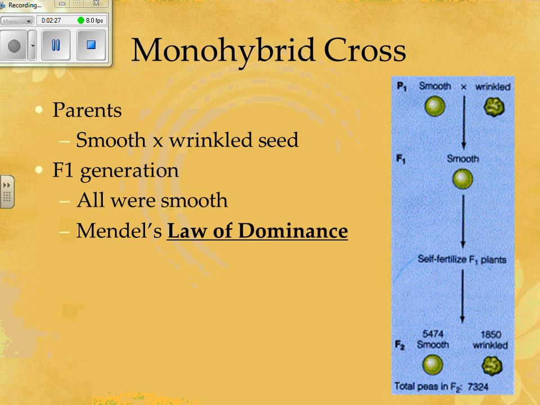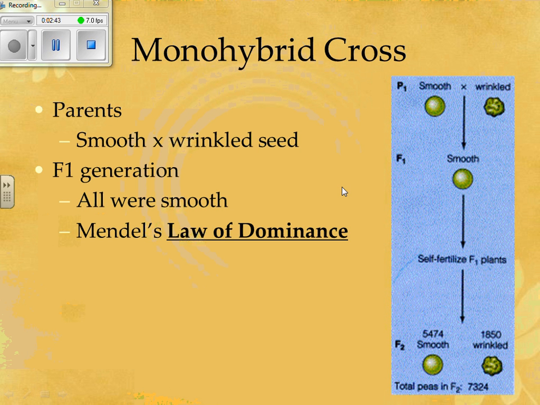And this showed Mendel's law of dominance. And that just states that instead of blending together, some traits will override other traits. And so right here we see that smooth trait overriding the wrinkled traits.